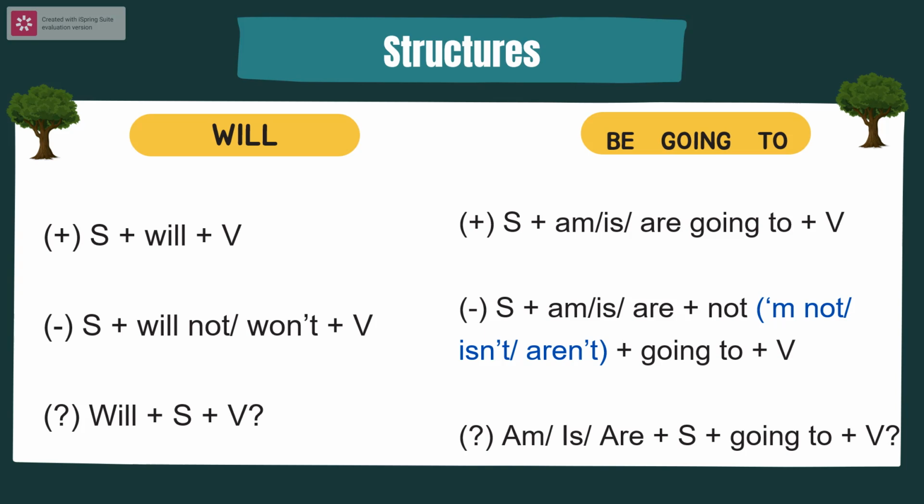We change the form of to be according to the subject, and it is the same rule as to be in the present tense. In negative sentences, we just need to add not after to be or write them in abbreviated form. In interrogative sentences, we invert to be before the subject and change it according to the subject in the sentence.